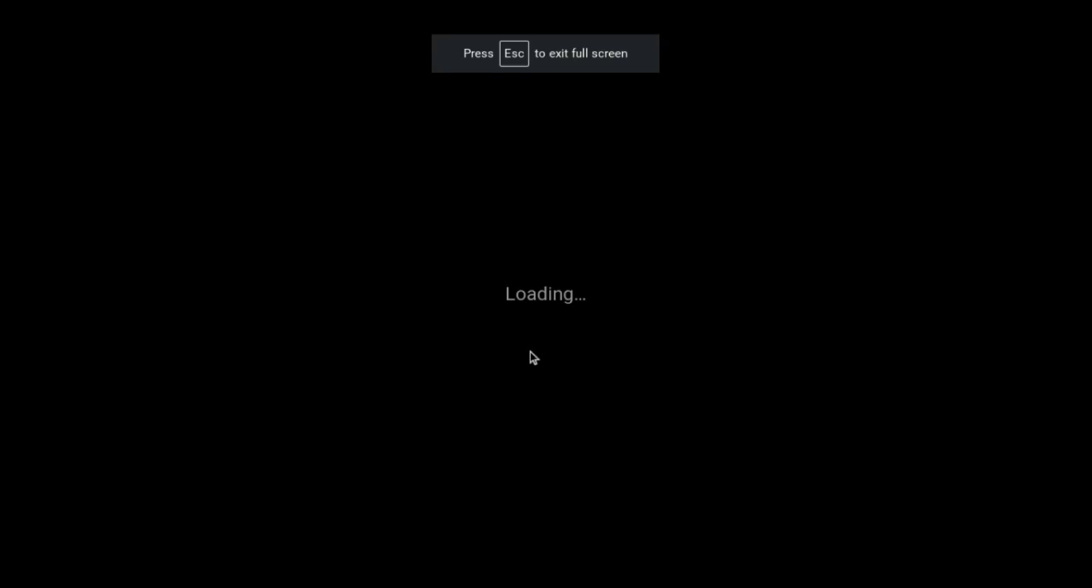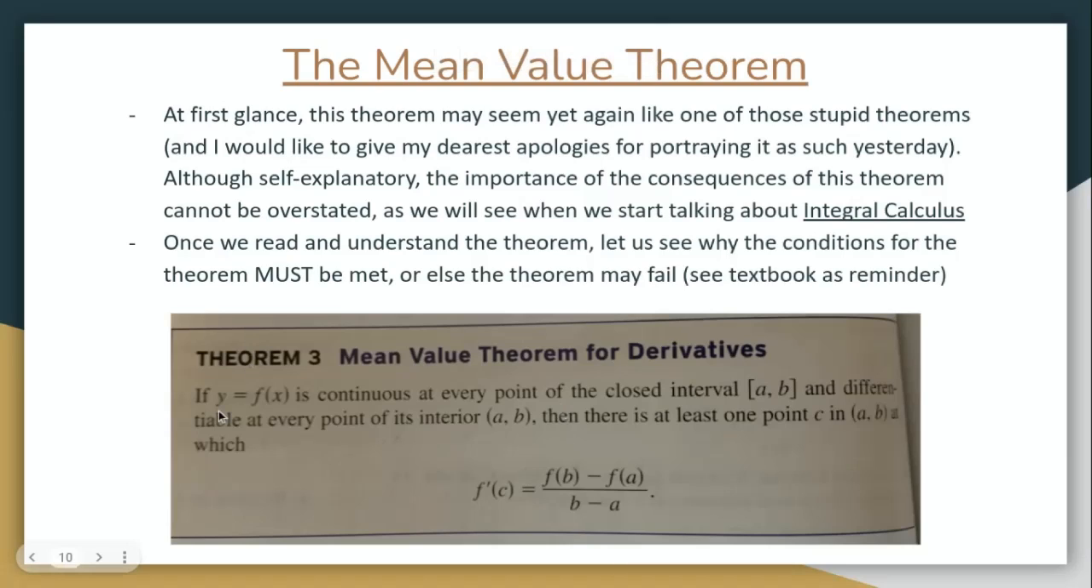So let's go and see how the textbook defines the theorem. It says if a function is continuous at every point on the closed interval and differentiable at every point on the open interval, that's basically what I said. It has to be continuous and differentiable. Then there is at least one point in between the 2 points where the derivative there is equal to the slope of the secant line. That's what it says.